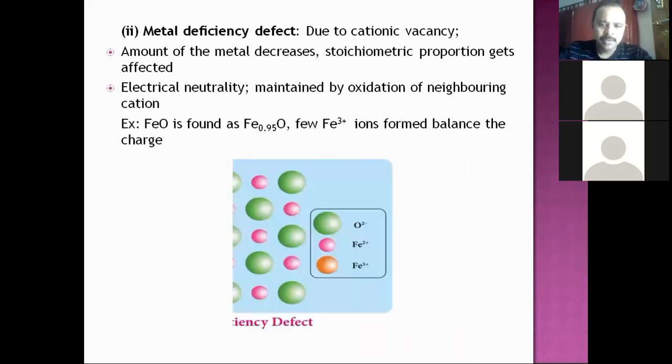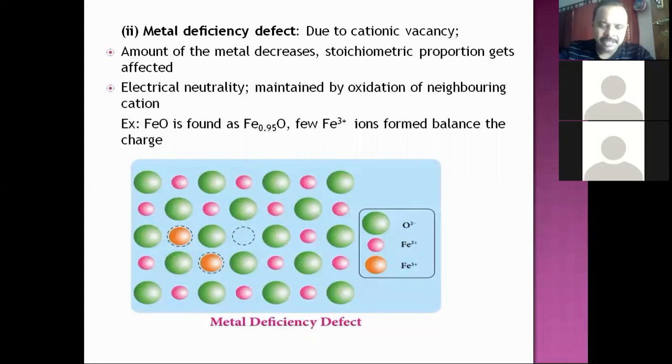This diagram beautifully depicts what happens in FeO. So this is an FeO crystal lattice. Sorry, the larger green particle is O2-, and the smaller pink particle is Fe2+. Now, when some Fe2+ particles vacate, the charge has to be balanced by the oxidation of neighboring particles. You can follow the cursor. Green is O2-, pink is Fe2+, and now orange is Fe3+.